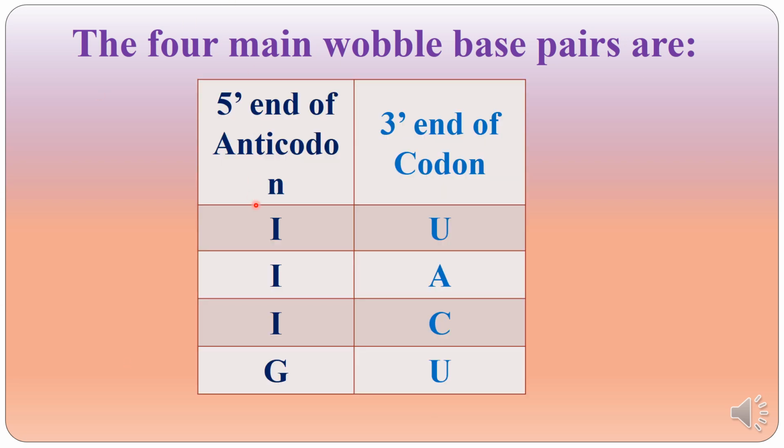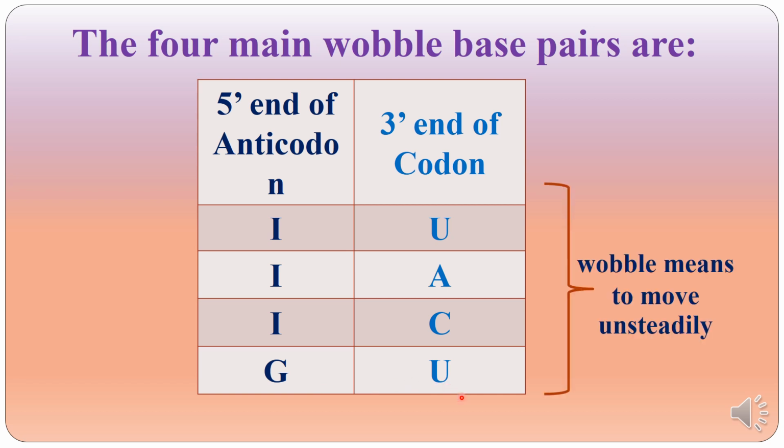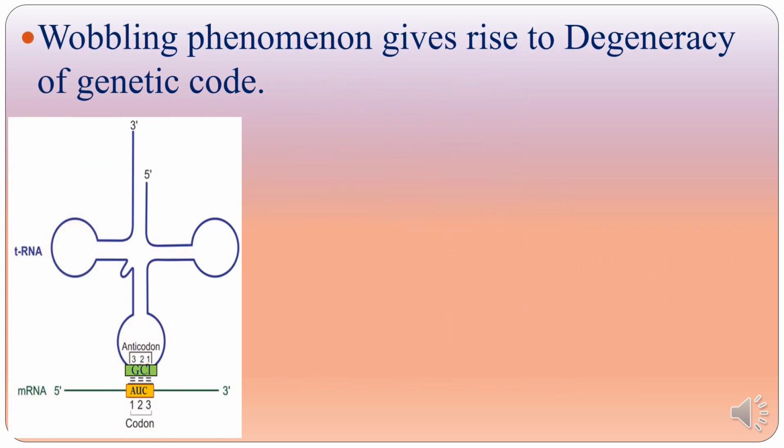Generally it is seen that at the 5' end of the anticodon in tRNA, if there is inosine, it can pair with the 3' end of the codon with uracil, adenine or cytosine, any one. So you can see that it is not specific, and guanine can also pair with uracil, which is also an unusual base pairing. This means this is a wobble base pairing, and wobble means to move unsteadily. This phenomenon gives rise to degeneracy of the genetic code. So let us look at this in detail.